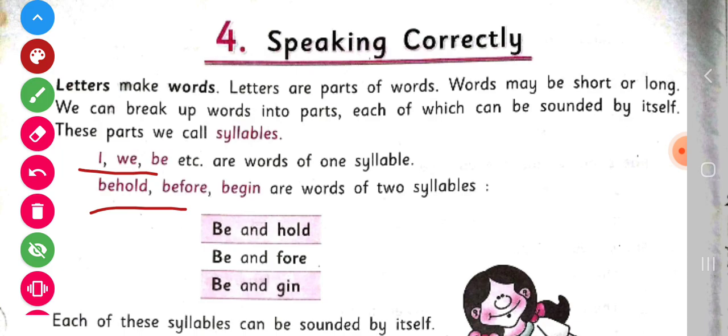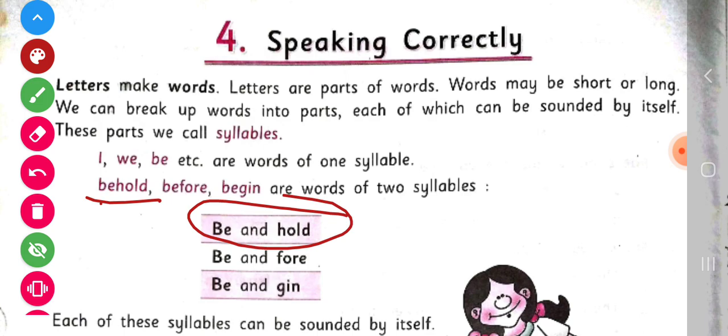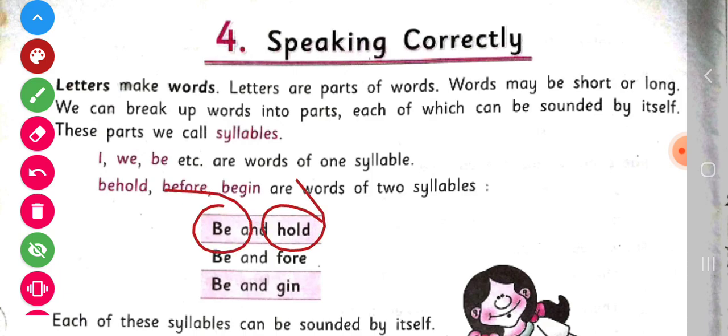And next, these words behold, before, begin are words of 2 syllables, because we can break up these words into 2 parts. First of all, behold. We can break up this word into 2 parts, be and hold. So we can say that behold has 2 syllables. How many syllables? 2 syllables behold has. Be and hold.